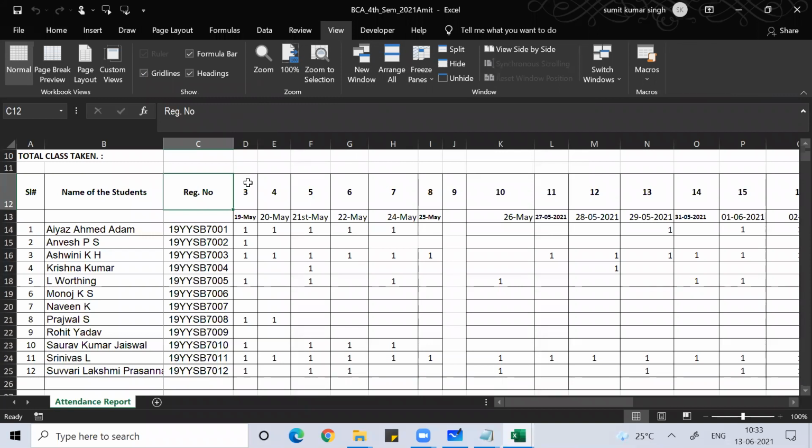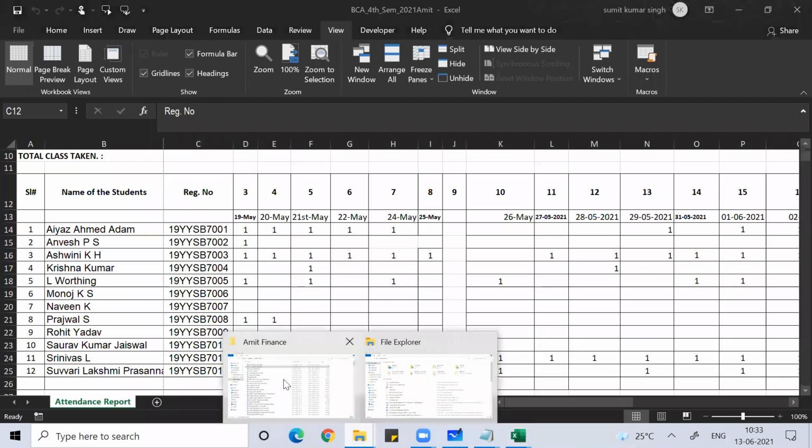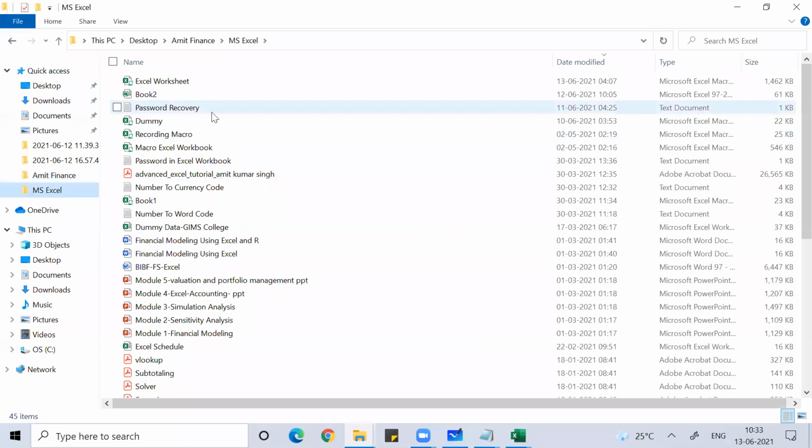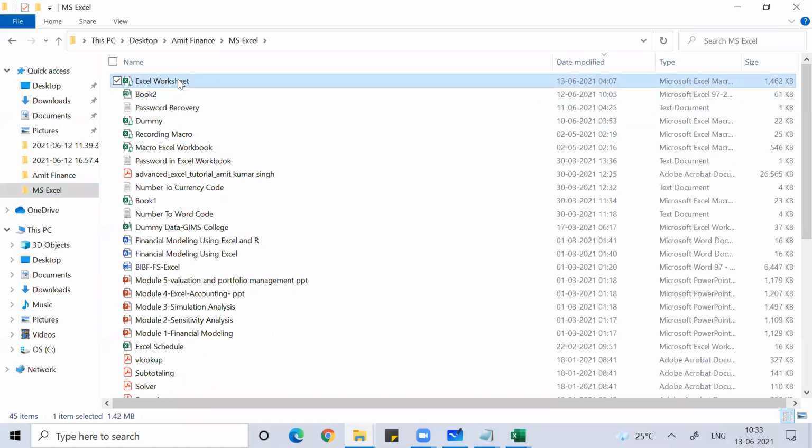Clear, everyone? Anyone any doubt? We'll talk about freeze panes, Bhagwan, when the right time comes. What I have planned, I'll discuss more about freeze panes. So please don't worry on that part. We'll do it.